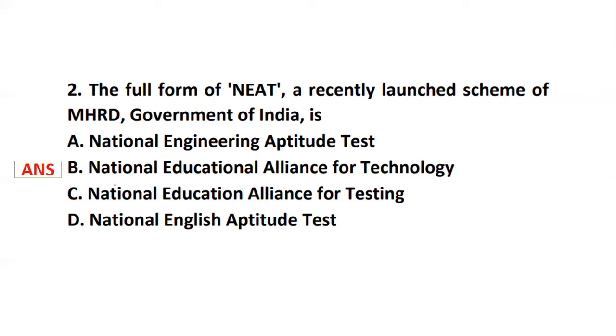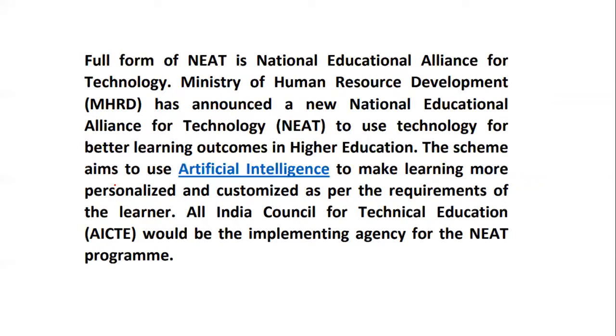So yes, the full form is National Educational Alliance for Technology. Now what exactly it is, let's understand. The National Education Alliance for Technology, that was brought up by Ministry of Human Resource Development, has announced a new National Alliance for Technology to use technology in order to have a better learning outcomes in higher education. So basically this was for learning outcomes in higher education.